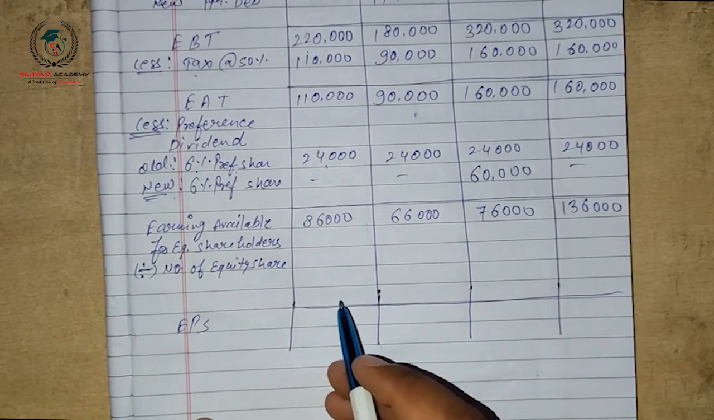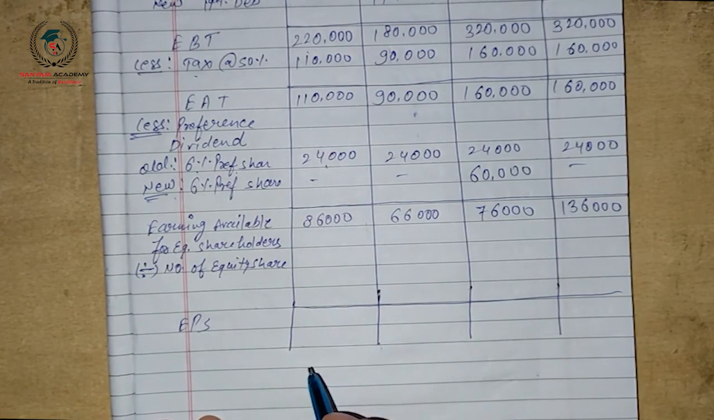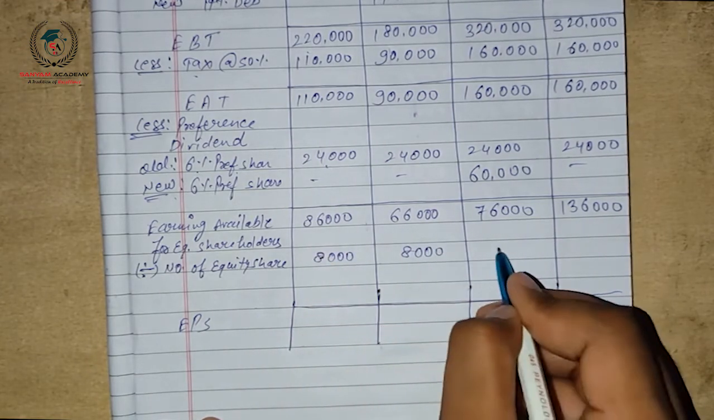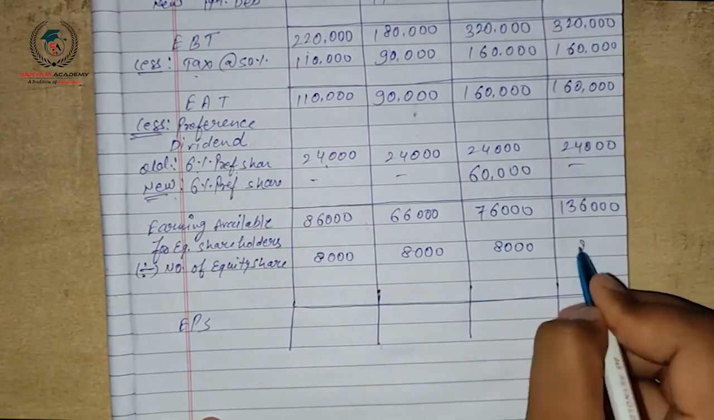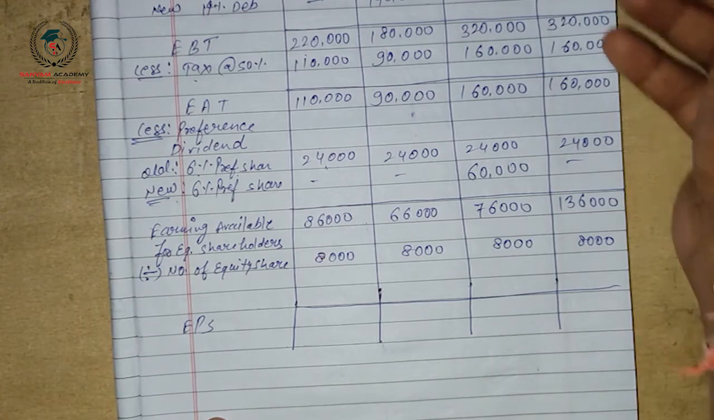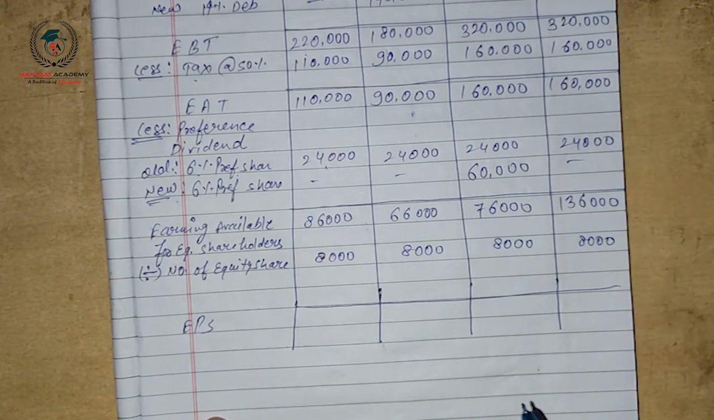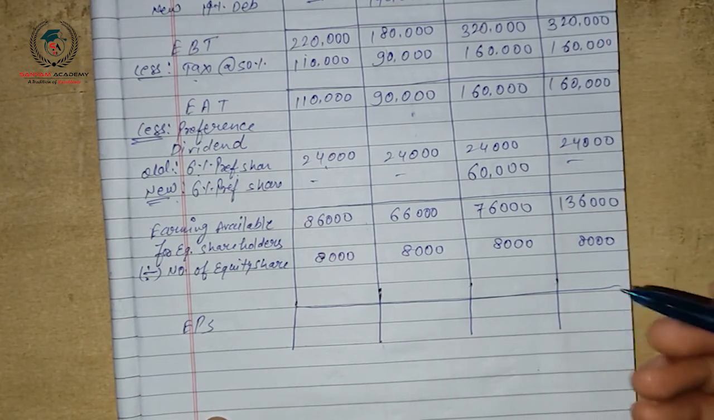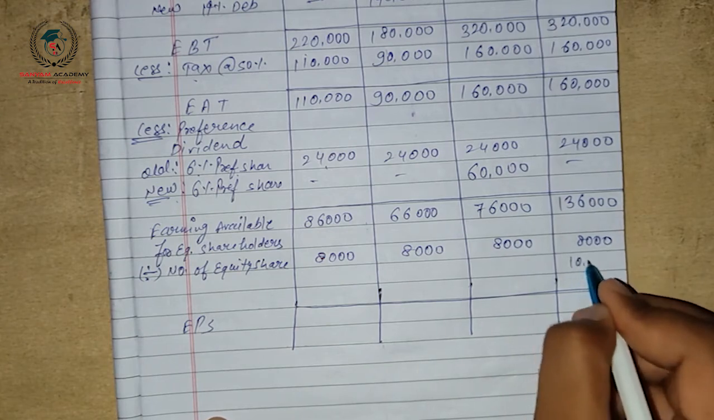So, what are the number of equity shares? If we are talking about the existing capital structure, there are 8,000 equity shares. It means in each case, 8,000 equity shares are still there. And there will be an increase in new equity shares in the equity plan only. We are given 10 lakh rupees equity shares are issued in the equity plan at par. At par means at the rate of 100 rupees each. Then we will get 10,000 equity shares.